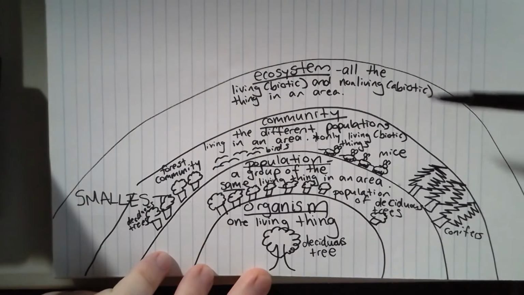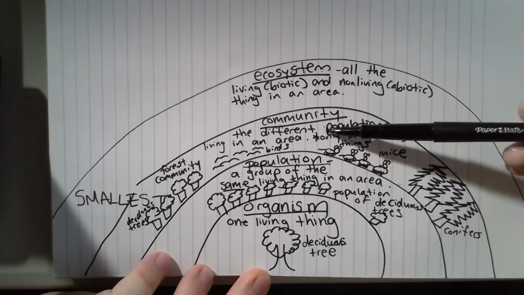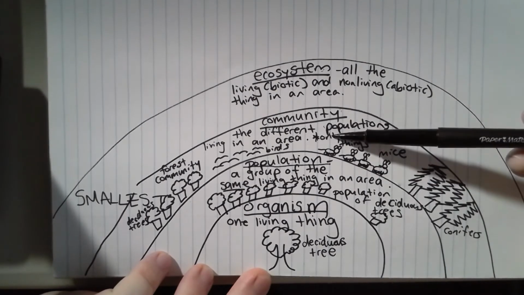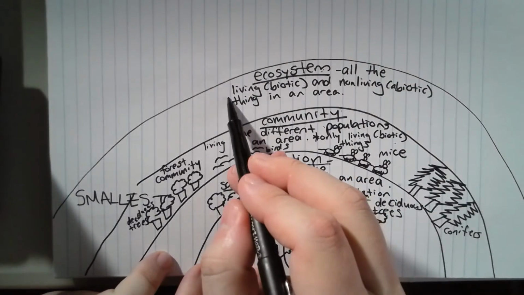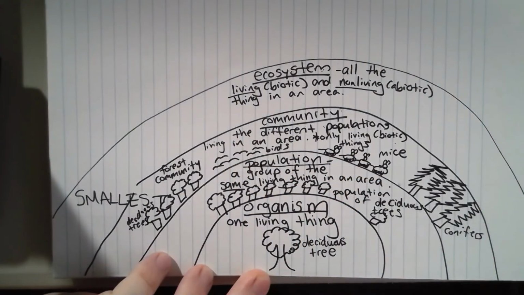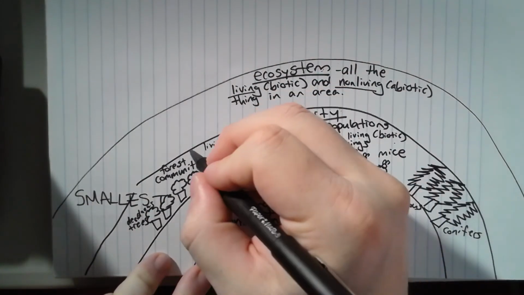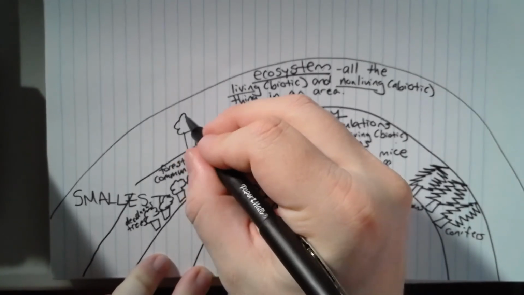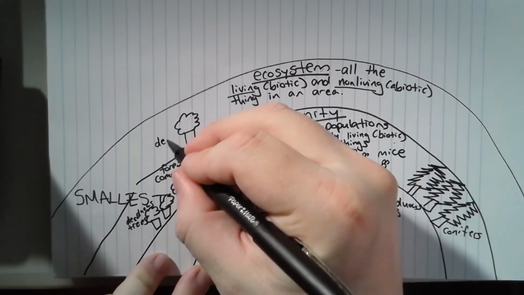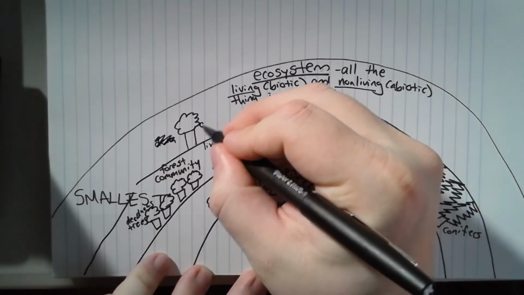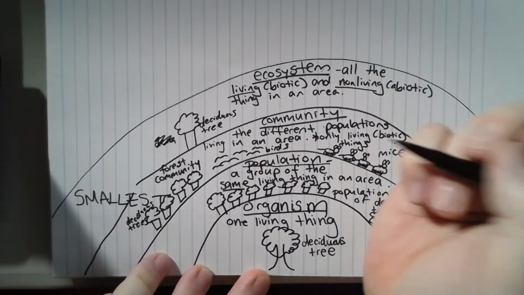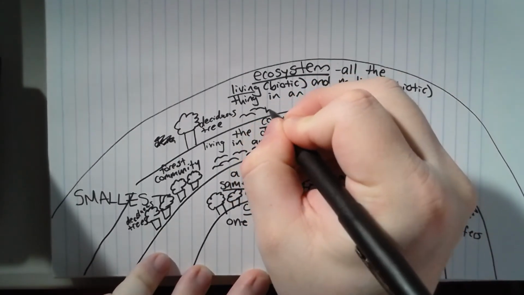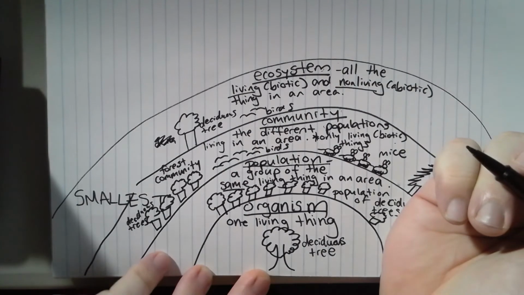So, the difference between an ecosystem and a community is that a community is only living things. Ecosystem is living and non-living things. Okay? So, I have a deciduous tree, right? I can't spell this. Deciduous tree. Okay? I have some birds. Okay? And what else can I have?